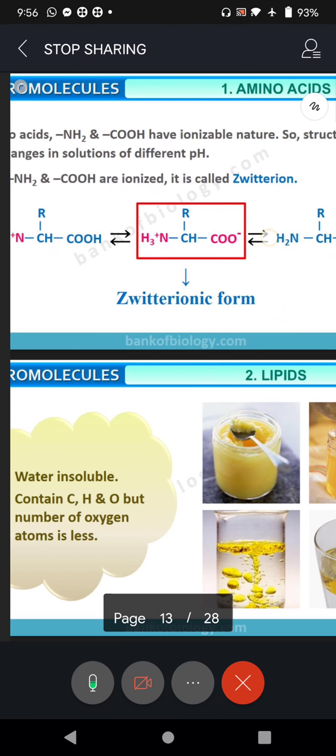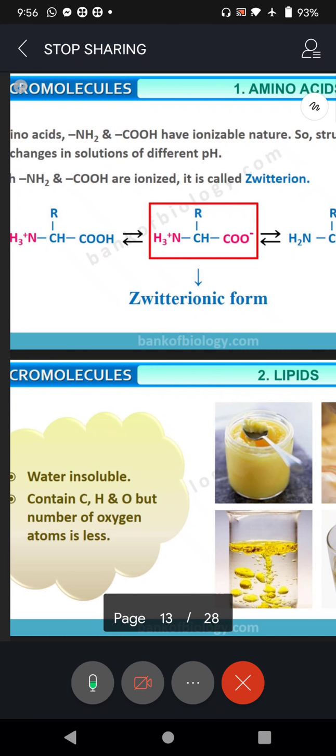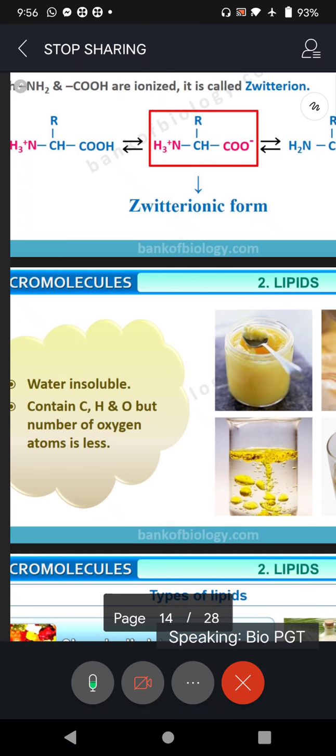So sometimes they will ask you in the exam, what is Zwitter ion? So you need to draw this diagram and explain. So that's about amino acids, and you must understand that they are very, very important for us, particularly essential amino acids. You need to supply them to your body through diet, and that is why diet plays a crucial role in our life.